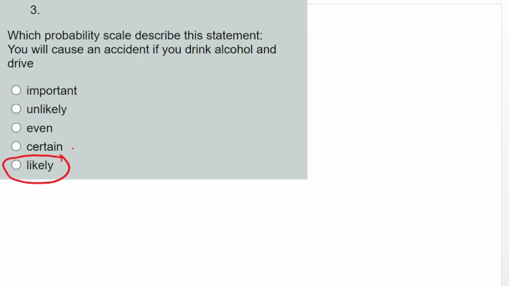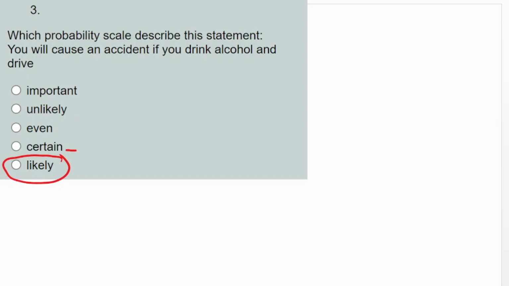We are not certain, it's not everybody, so we cannot pick certain. It's not even, so it's not 50-50, because we are not having two. It's not unlikely, because the chance is slim. So we pick likely. That is why the answer is likely.